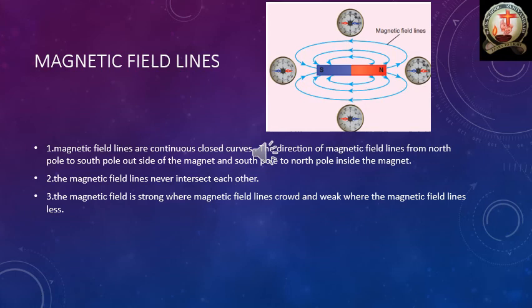Okay, remember once again, please see the third point: the magnetic field is strong where the magnetic field lines are crowded. Crowded means more. And where the magnetic field lines are less, their magnetic field is weak. Okay, magnetic field lines are more means at that point the magnetic field is more. Magnetic field lines are less means at that point the magnetic field is weak.